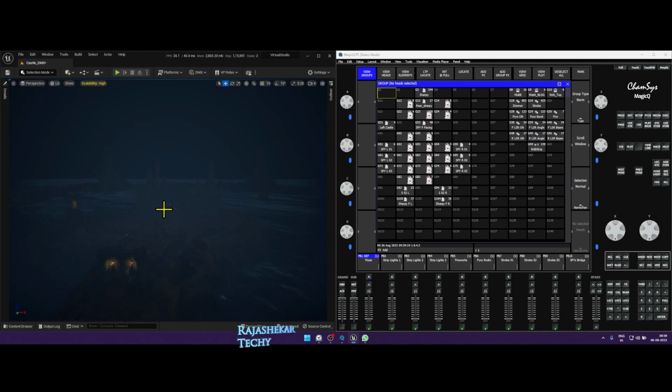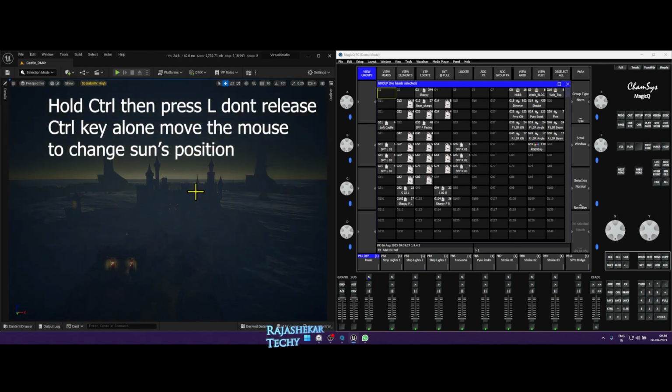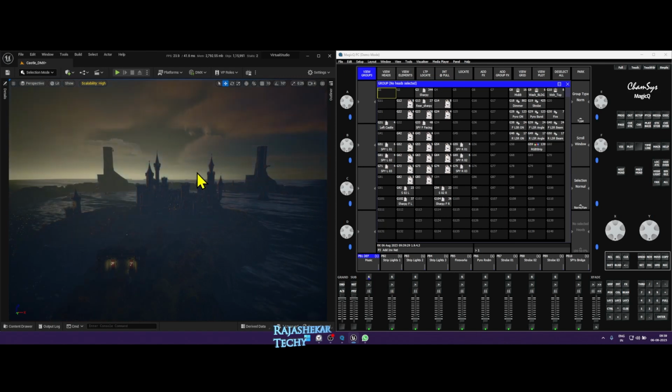If you want to change the time of day, press the control key followed by L. Do not release the control and then move your mouse cursor. In that way you will be able to change the time of day.